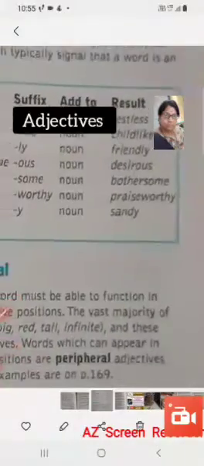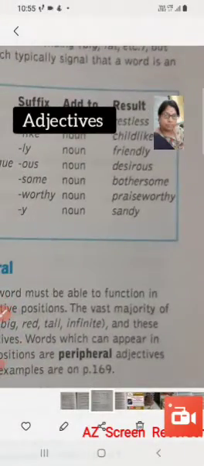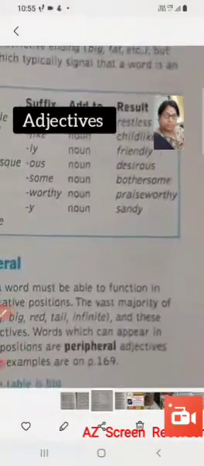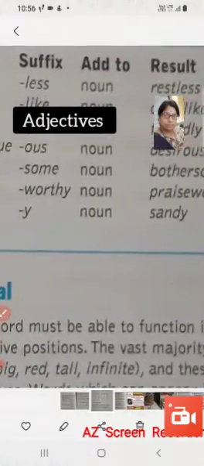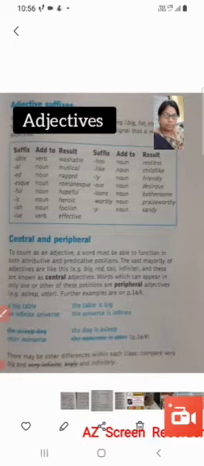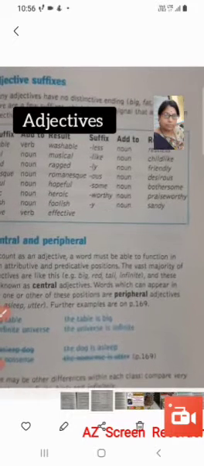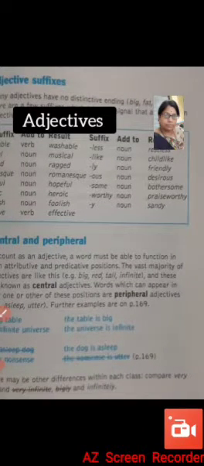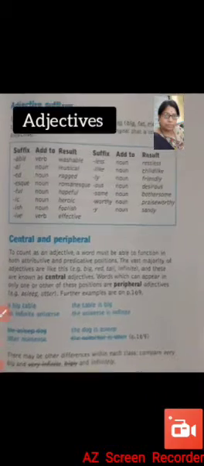Praiseworthy means something that can be praised. Then sand is a noun, y is the suffix and it becomes an adjective, sandy. So these are the adjective suffixes.